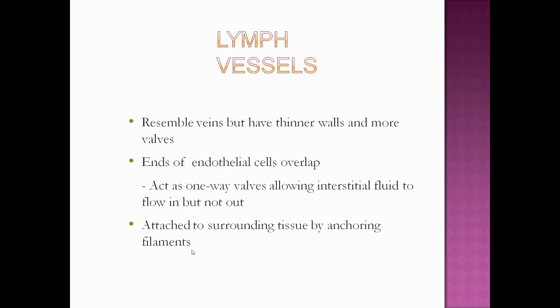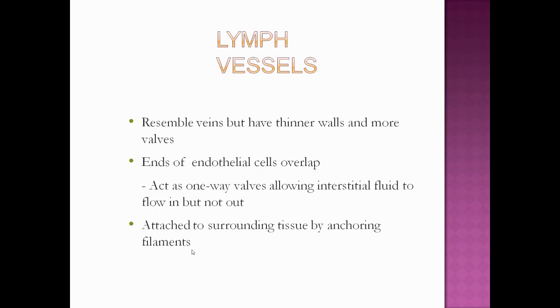Lymph vessels resemble veins but have thinner walls and more valves, because the veins also have valves. The endothelial cells are overlapping, and it acts as a one-way wall allowing interstitial fluid to flow in but not out. So the interstitial fluid will come into the vessel but cannot come out, and they are attached to the surrounding tissue by anchoring filaments.